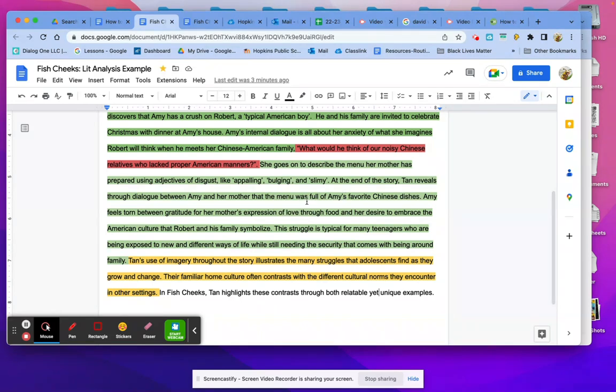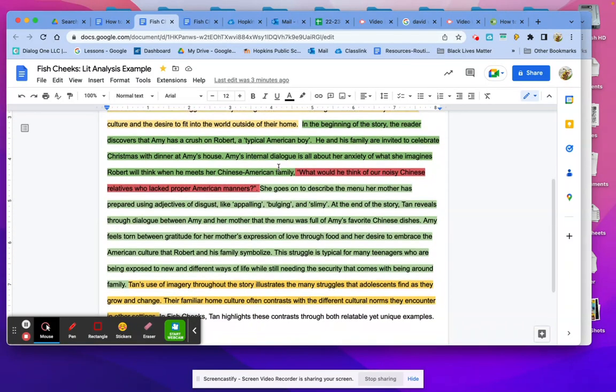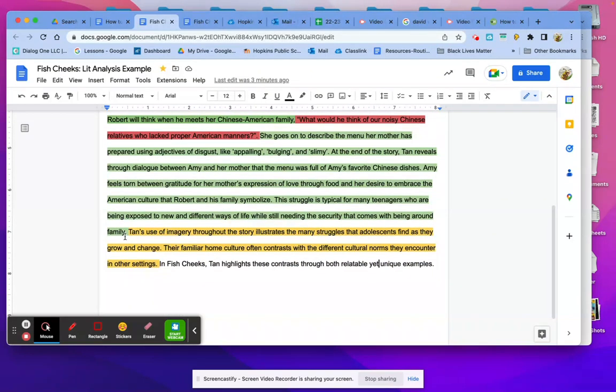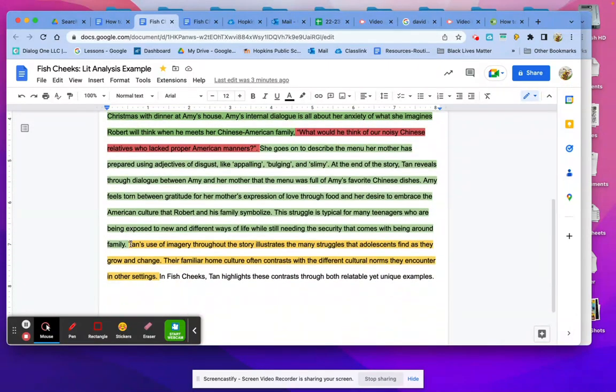So let's look at my example. Check out what I've written so far. I've got my introduction sentence, I've got my theme statement in yellow, or this cornflower color. And then in green, I've got that background information for my quote. Red is my quote. And then more green, that is my commentary, explaining my quote and how it relates to the theme statement. And back here, I'm now using yellow again because I'm returning to the theme statement, but trying to say it in a different way.